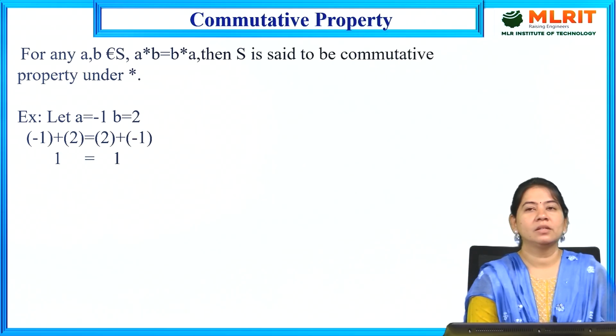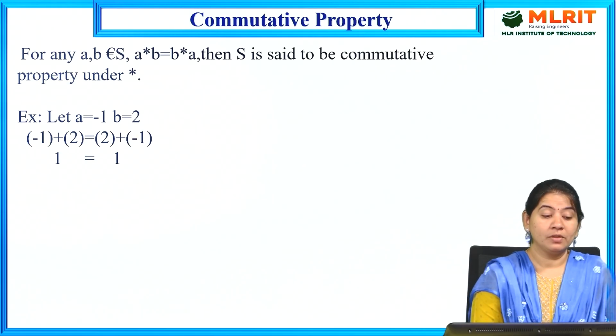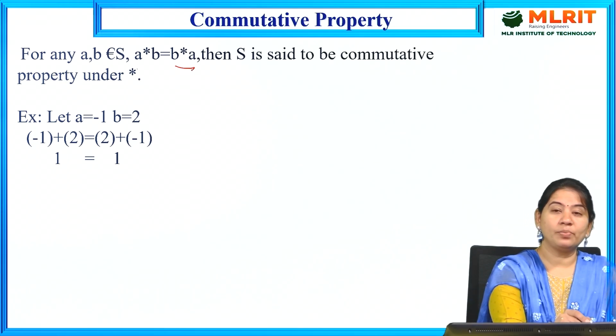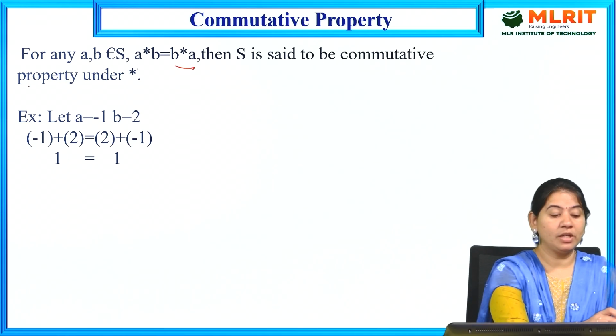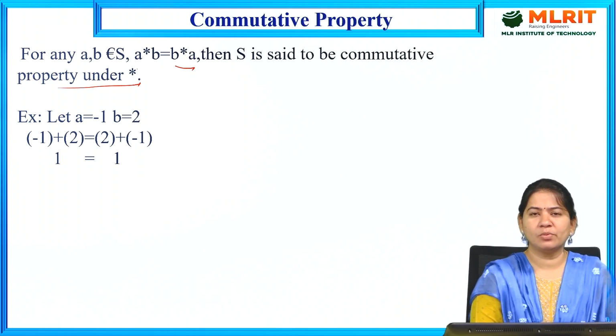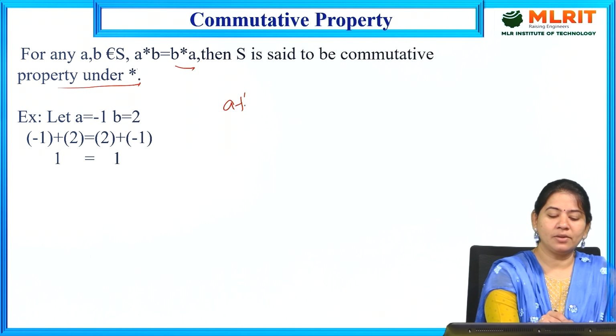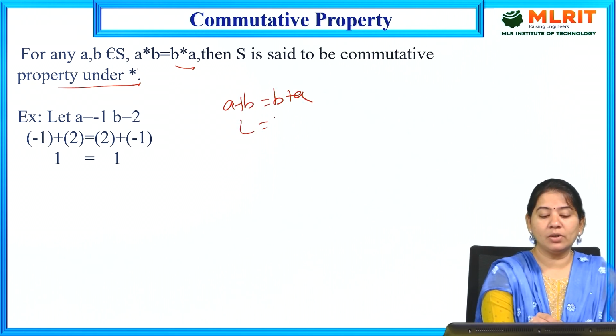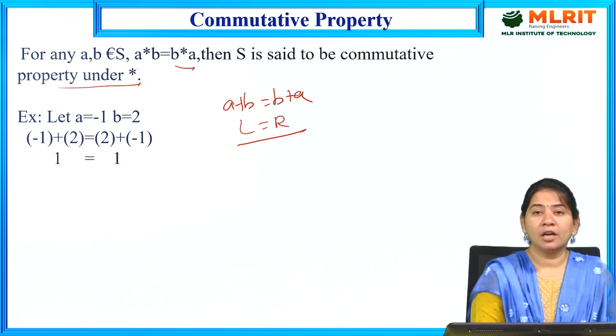Next we have the commutative property. For any a, b belongs to S, if a star b is equal to b star a, then S is said to be commutative under multiplication. What does commutative property mean? a plus b is equal to b plus a. If LHS is equal to RHS, we call it the commutative property.